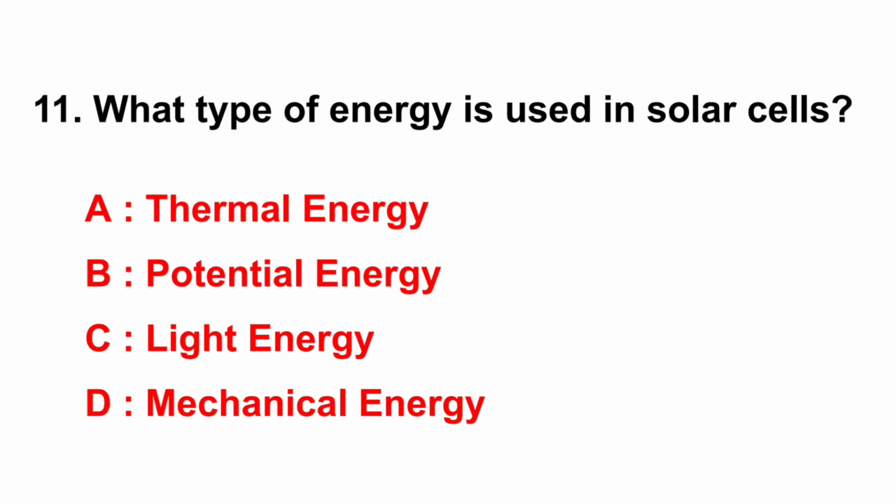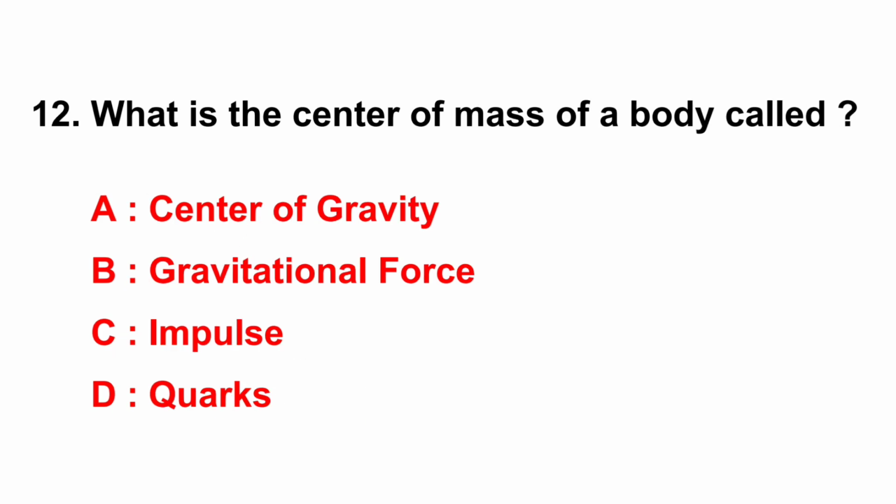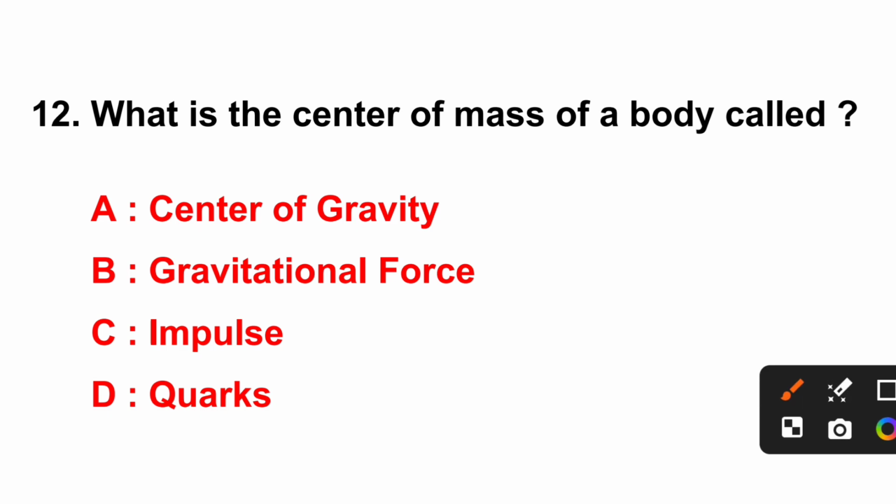Question number 11. What type of energy is used in solar cells? Right answer is option C, light energy. Question number 12. What is the center of mass of a body called? Right answer is option A, center of gravity.